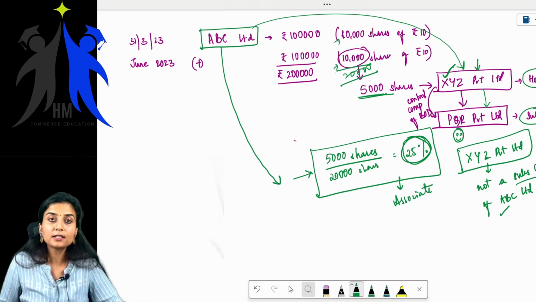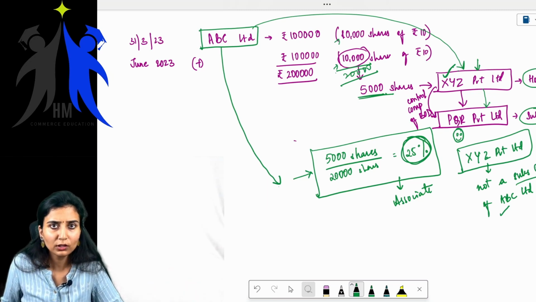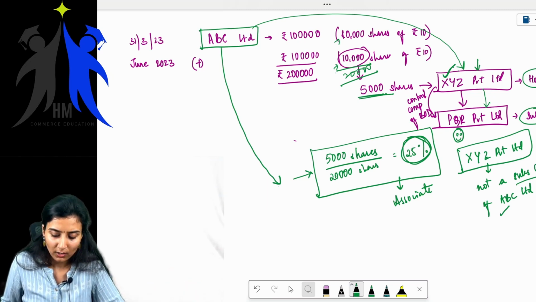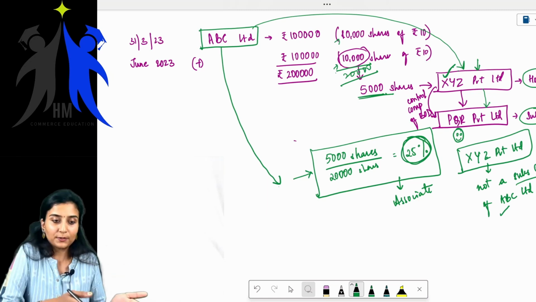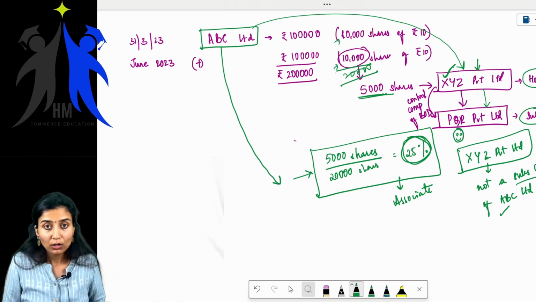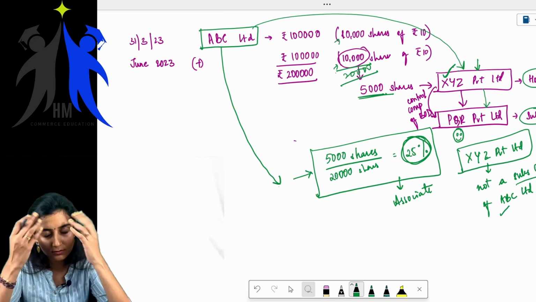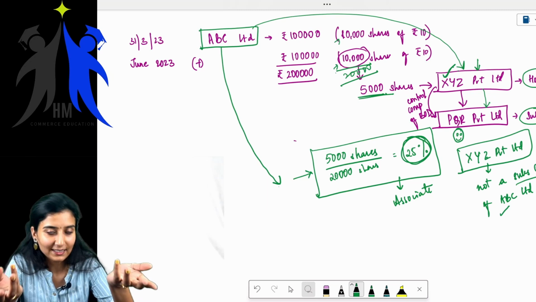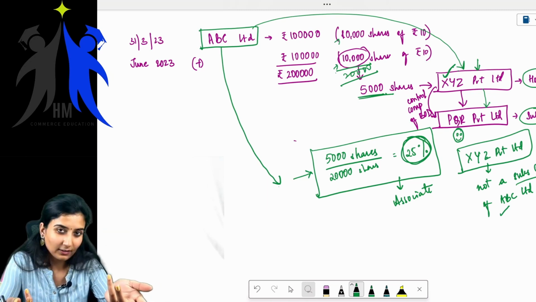XYZ Private Limited is an associate company of ABC Limited. Easy. What is there in this? Now, when XYZ Private Limited is not a subsidiary of ABC Limited, PQR Private Limited is telling it is a subsidiary of ABC Limited. You tell me, is it correct? All my CA students, is it correct?